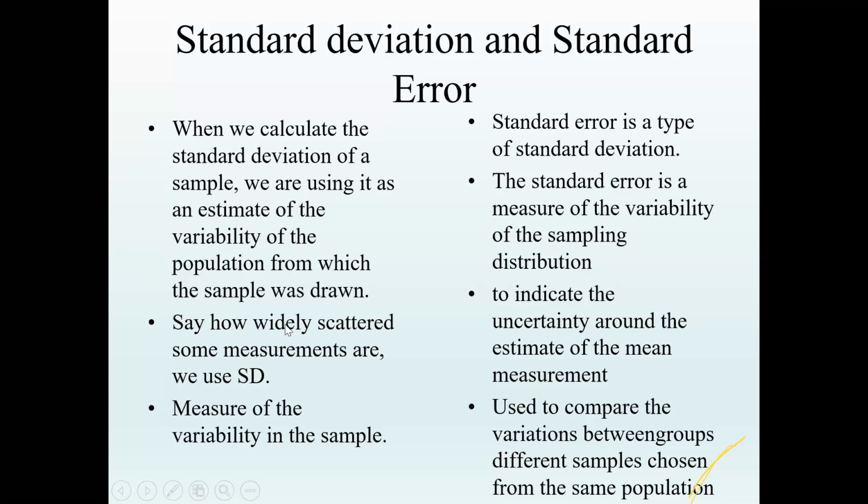To see how widely the measurements are scattered within the data, we use standard deviation. If we want to compare between different groups, we use standard error. For variability within the sample, we use standard deviation; for comparisons between different samples drawn randomly, we use standard error.